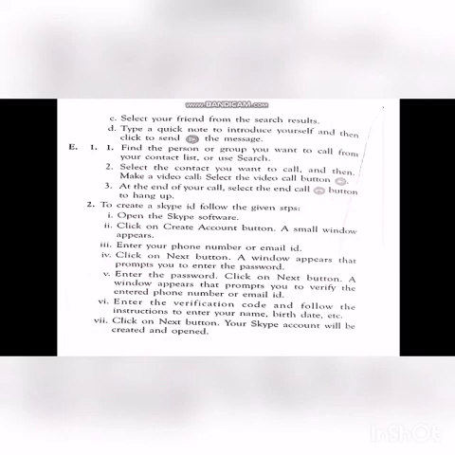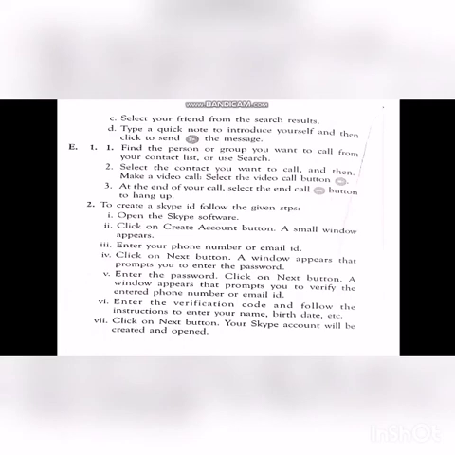First point, open the Skype software. Second point, click on the create account button. A small window appears. Third point, enter a phone number or email ID. Fourth point, click on the next button. A window appears that prompts you to enter the password. Fifth point, enter the password. Click on next button. A window appears that prompts you to verify the entered phone number or mail ID. Sixth point, enter the verification code and follow the instruction to enter your name, birth date, etc. Seventh point, click on the next button. Your Skype account will be created and open.